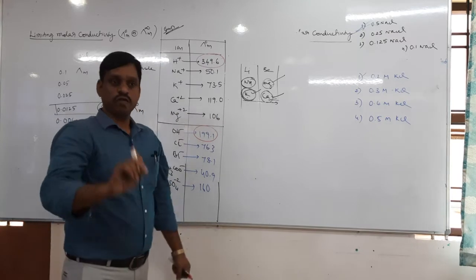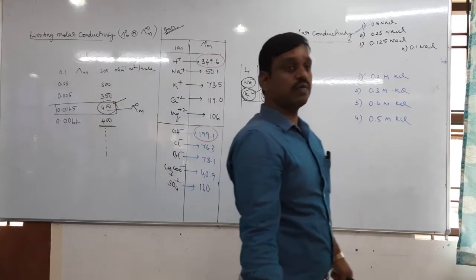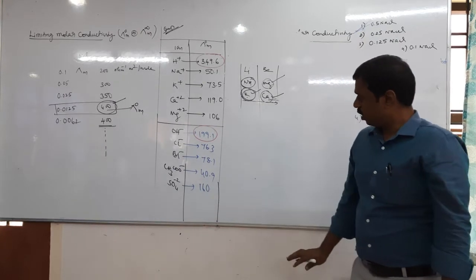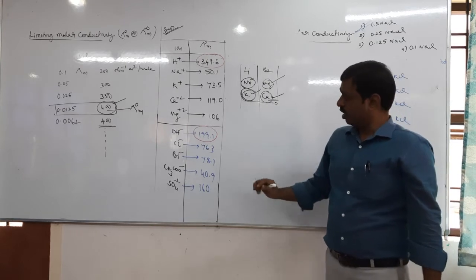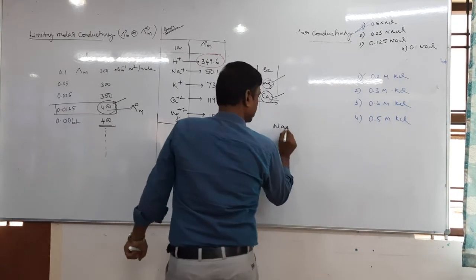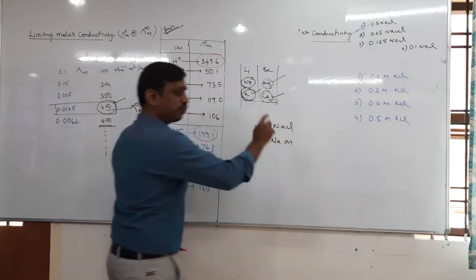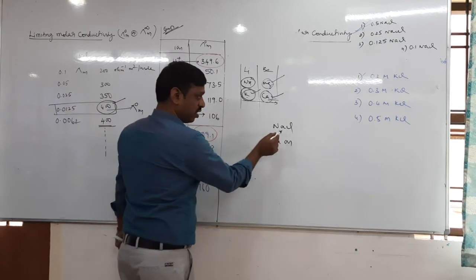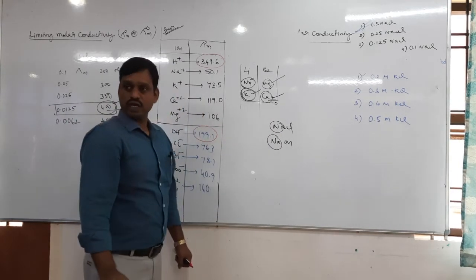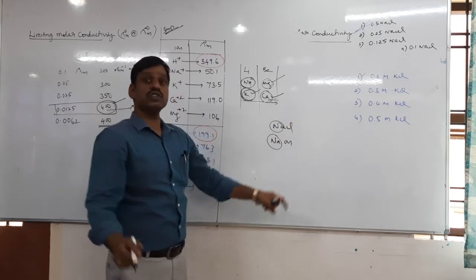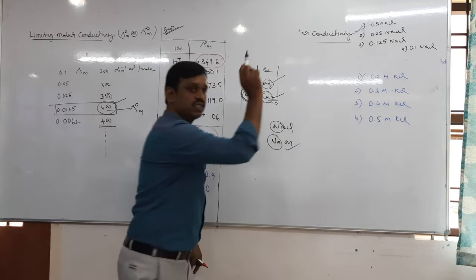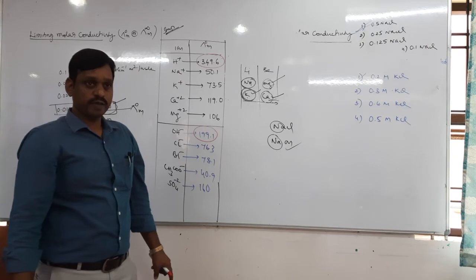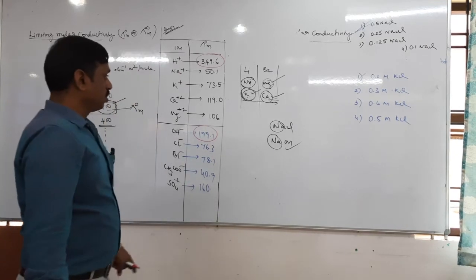Okay, so in this way, which of the following has highest, lowest limiting molar conductivity? This kind of question can be expected. And other than this, a combination, like for example, one NaCl, second NaOH. Which of the following has more limiting molar conductivity? Here you need to eliminate like this. Na is common. Then among Cl minus and OH minus, whose limiting molar conductivity is more? You understand? This kind of question can be expected. So this data is important.